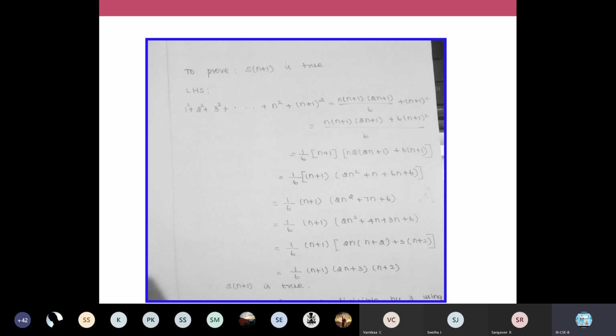Take the factors. I hope you remember how to find the factors of an equation. How will you find? Multiply the 6 and 2, it is 12. So 12 can be written as 4 into 3. That 4 and 3, if you're adding, you must get this middle term. I hope you can remember. Others, if you're not able to remember, just try to recollect.